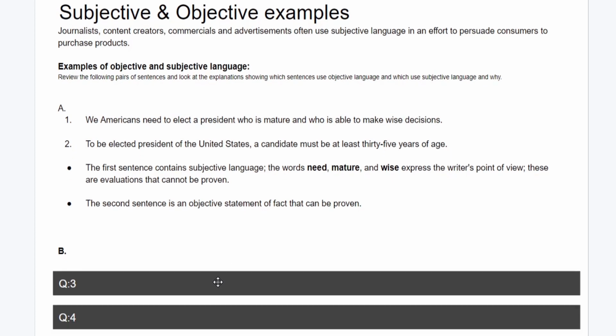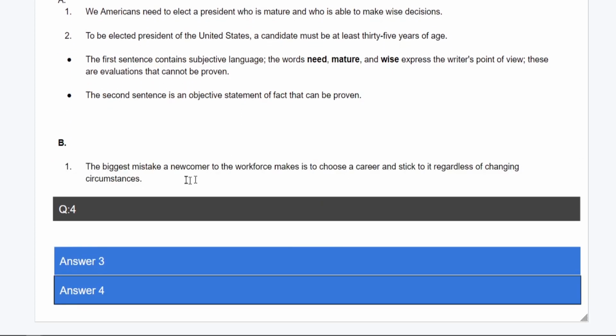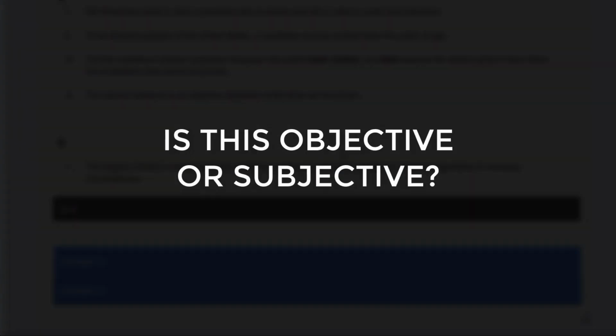Now let's go ahead and move on to our third question. The biggest mistake a newcomer to the workforce makes is to choose a career and stick to it regardless of changing circumstances. What do you think, subjective or objective? Now remember, objective is based in fact, meaning that it can be proven, where subjectiveness is evaluations of people's points of view or basically opinions. So go ahead and pause the video and think about it for a minute.